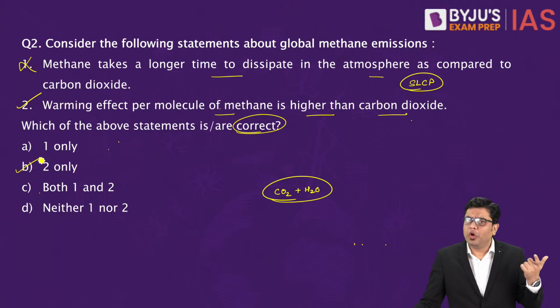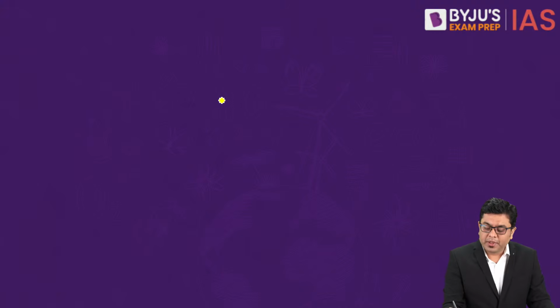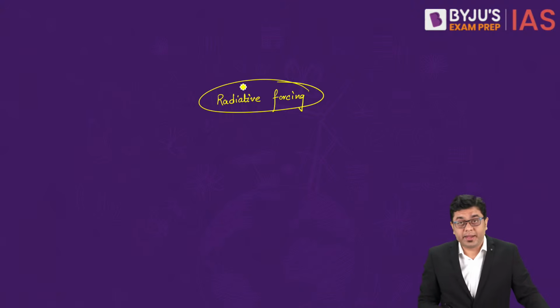And here you also have to understand the related concept of radiative forcing. This can also be understood in the aspect of methane emissions and other emissions.